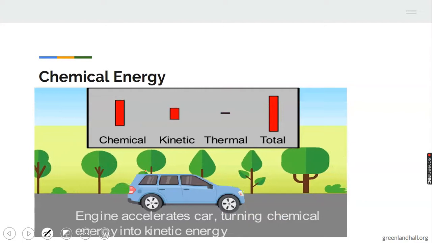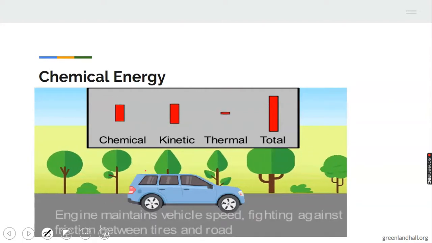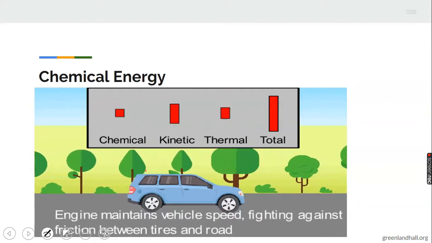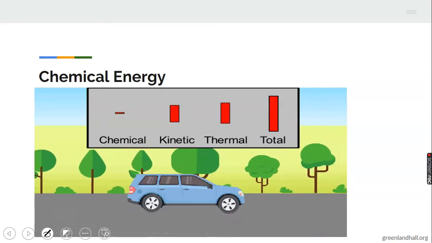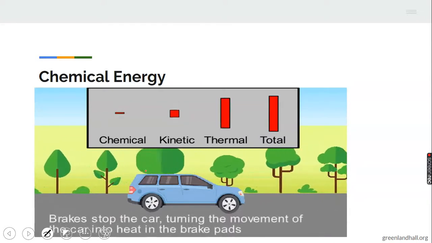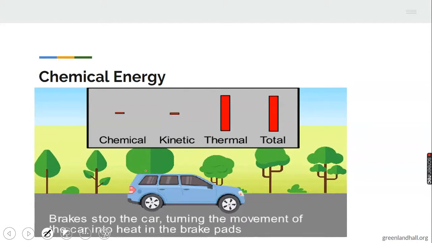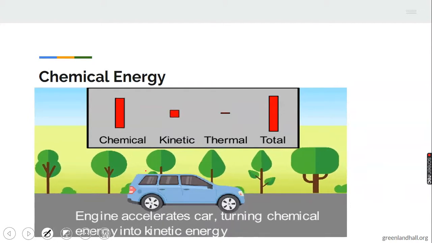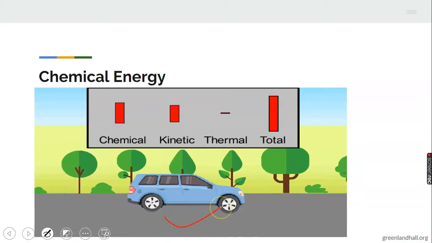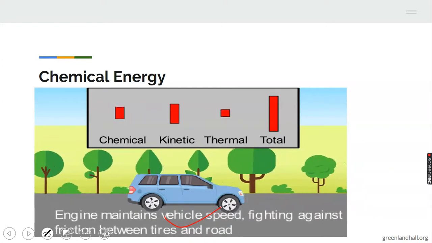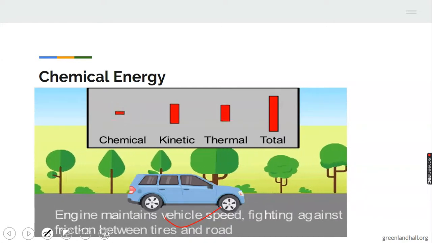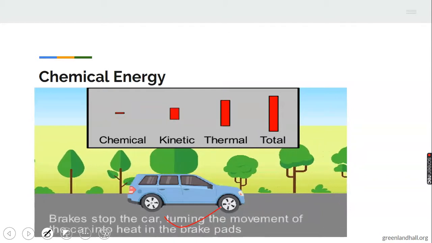We have chemical energy. Engine accelerates car, and engine maintains vehicle speed. Here we have different energy working together. Look at this. Engine accelerates car, making the chemical part of the car work together with the kinetic.